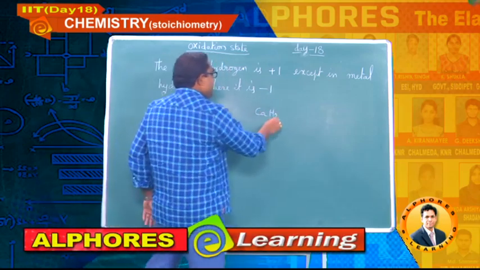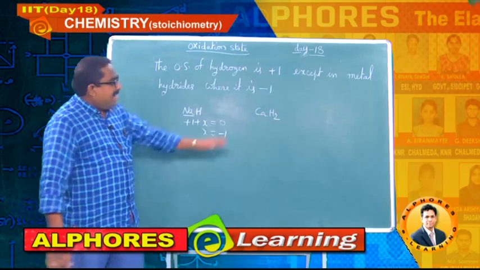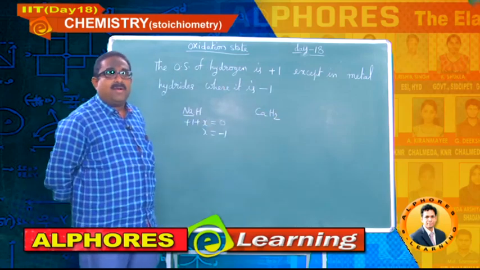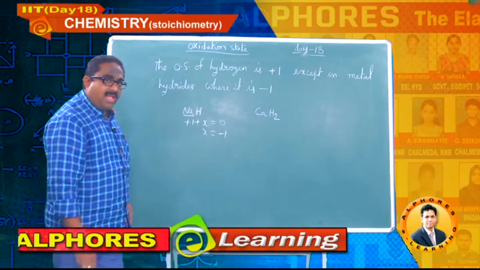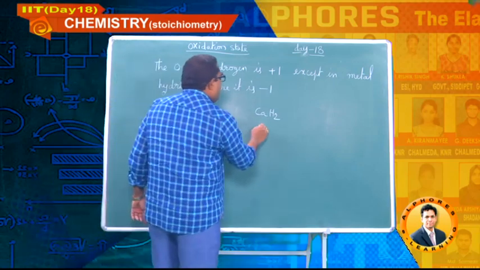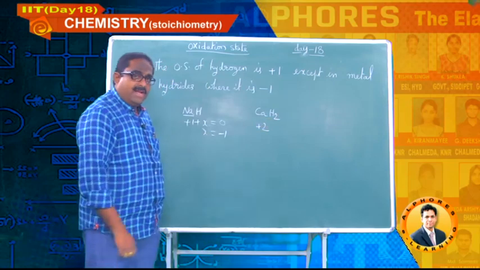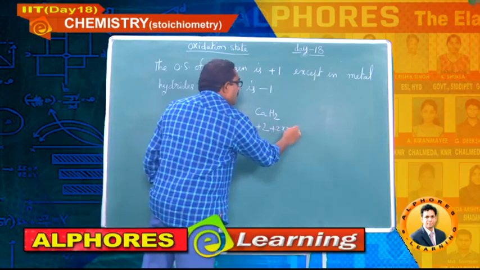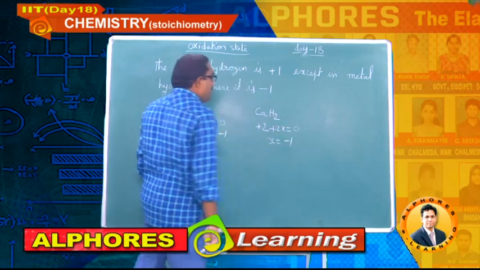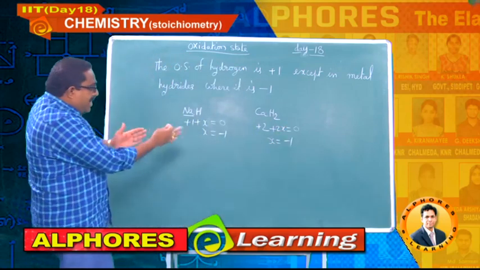Calcium hydride, CaH2: metal and hydrogen, a binary compound called a metal hydride. The moment you see calcium, immediately one can fix its oxidation state as +2. Two hydrogens are there, so +2 + 2x = 0, so no doubt x equal to -1. I have applied one rule.